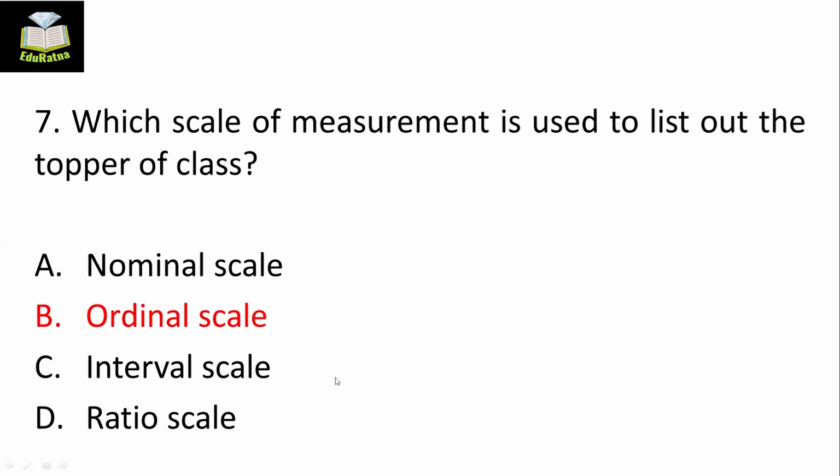Ordinal scale. Why? Because it is an order scale. First, you have to collect all the raw data. What is raw data? The data or the scores of each and every pupil, or each and every student. You have to then order them in a rank, from highest to lowest or lowest to highest, whatever your need says. In our case, it will be from lower to higher, right? So finally, you will get the highest rank or the highest scorer, and this order is called ordinal scale. It is called order scale or ranking scale.